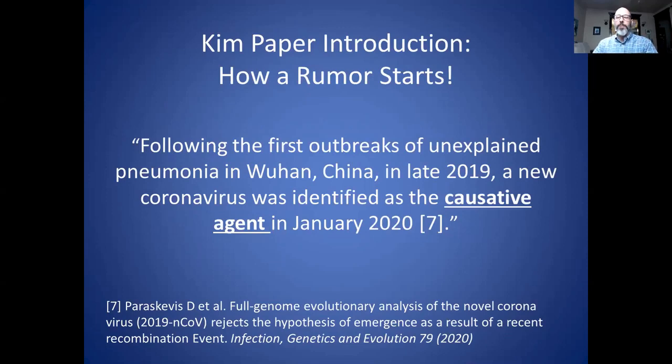But back to the Kim paper, because the Kim paper has something really problematic. And this doesn't come from the conclusion, it comes from the introduction section. In their introductory section, they said basically that a new coronavirus was identified as the causative agent of this unexplained pneumonia in January 2020. Now, this is a very bold statement. And as you saw, the conclusions of the other two papers, which came before this, didn't make any such statements based on their research. So this is reference number 7, where this declarative statement about it being a causative agent comes from. And that reference is listed at the bottom of this slide.